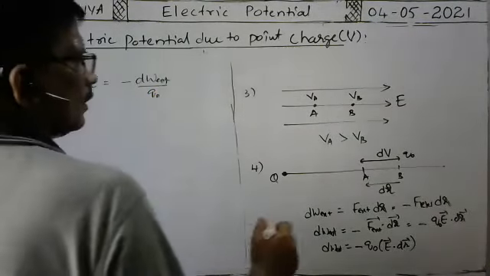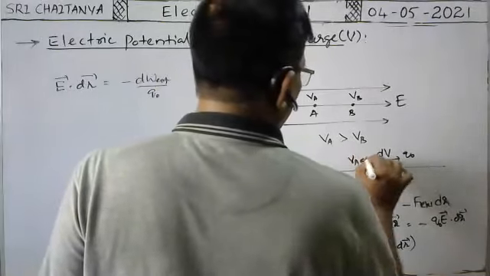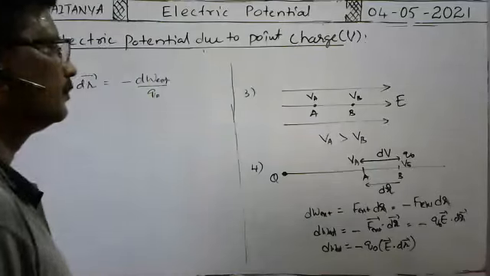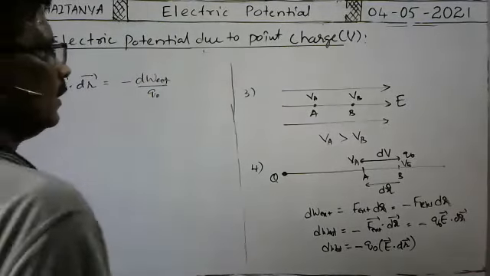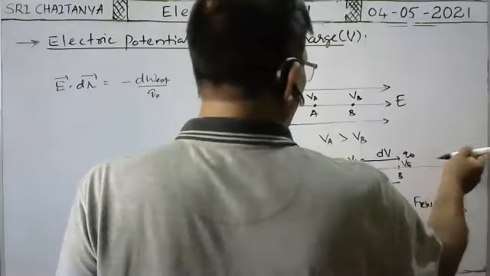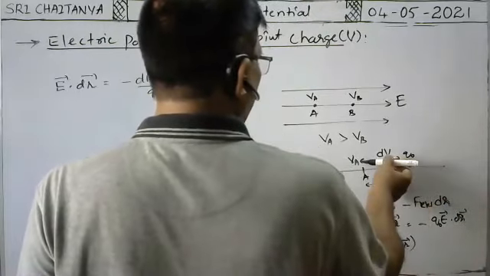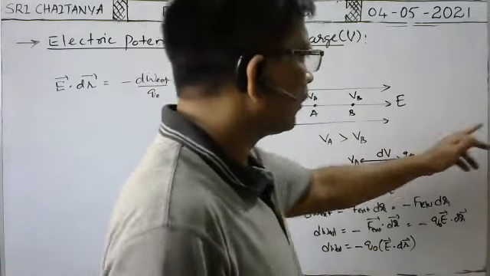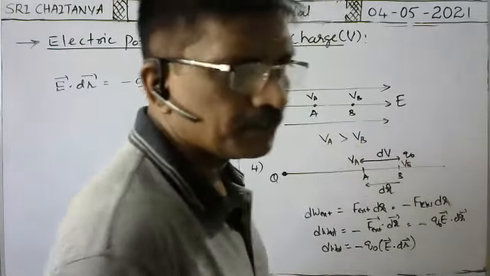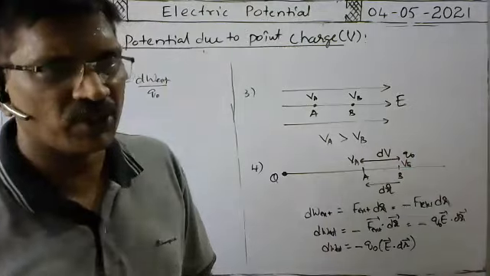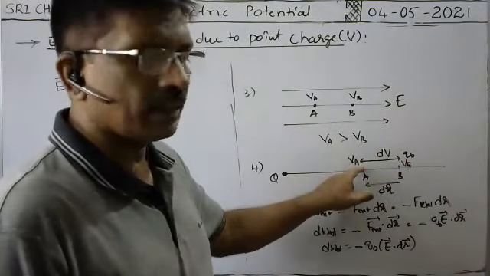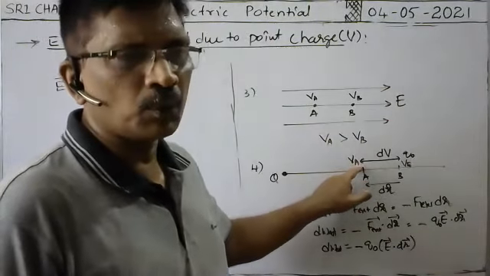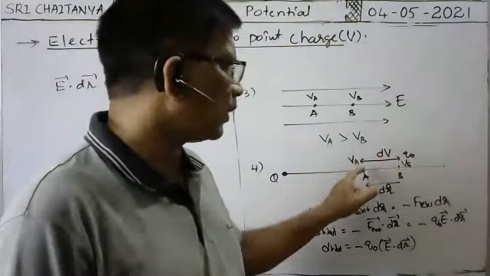Suppose at this point the potential is VA, and at this point the potential is VB. To bring the Q naught test charge from infinity to this point, what is the work done? Suppose the potential at this point is VA. To bring the Q naught charge from infinity to this point, what is the work done?